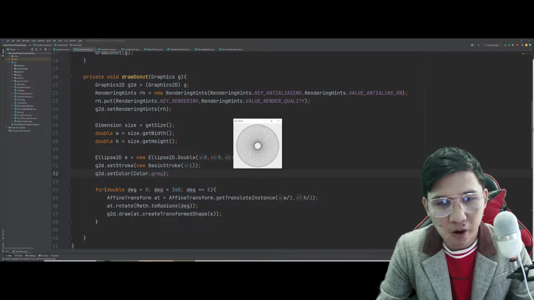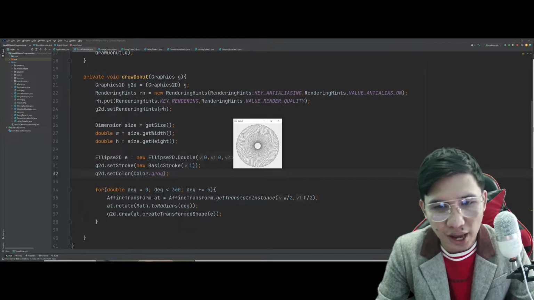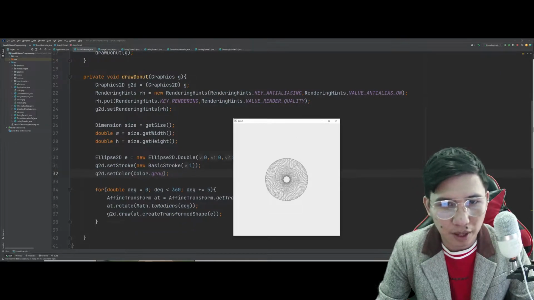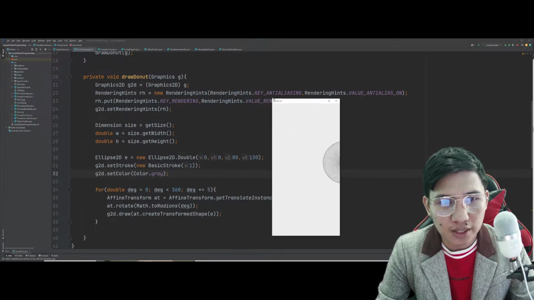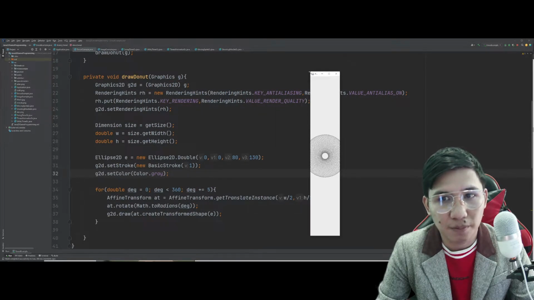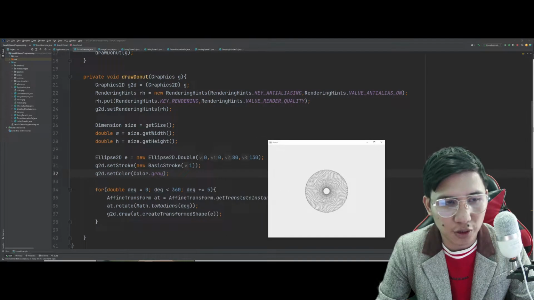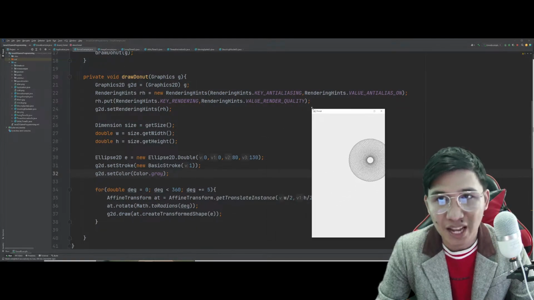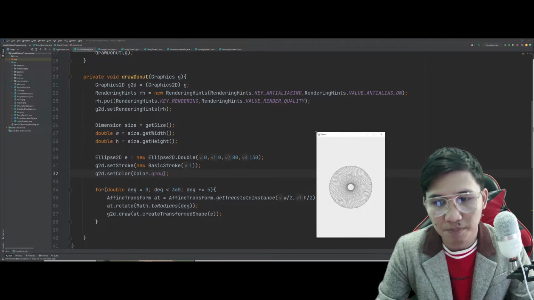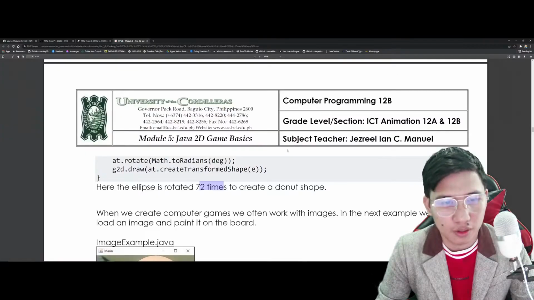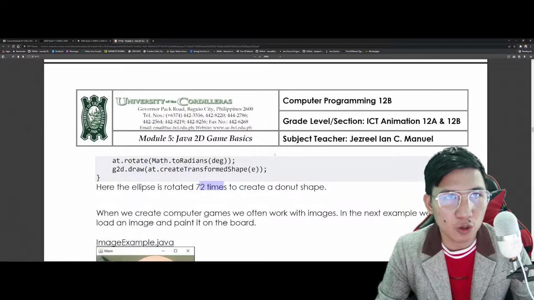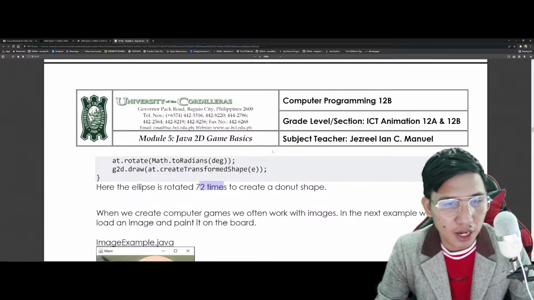Okay? So, that's actually how you basically create a very simple Java program. And you notice that every time na nire-resize ko yung JFrame natin, pumupunta rin sa gitna yung donut shape natin. That's actually the power of itong dimension na to, because we would like to set them in the center most of the time. Okay? So, that's donut example. Ano lang yan, practice lang yan para at least alam ninyo kung paano gamitin ang mga shapes natin.